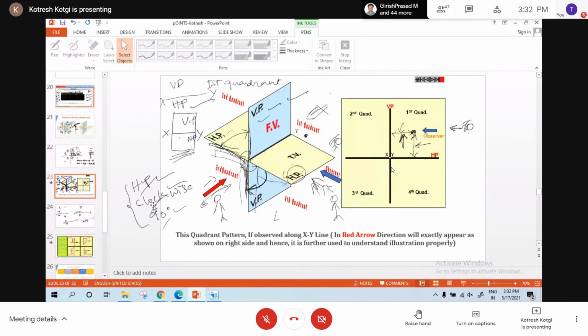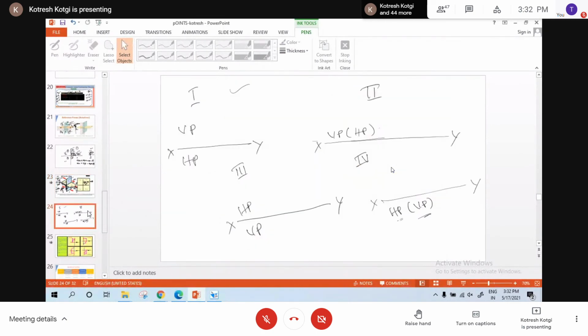If you just follow that step, whether they come above the XY line or below it, and which will come in front and which will be written in bracket, that you should understand. So that is the whole concept of the first chapter. If you understand that, 90% of the first chapter is over.